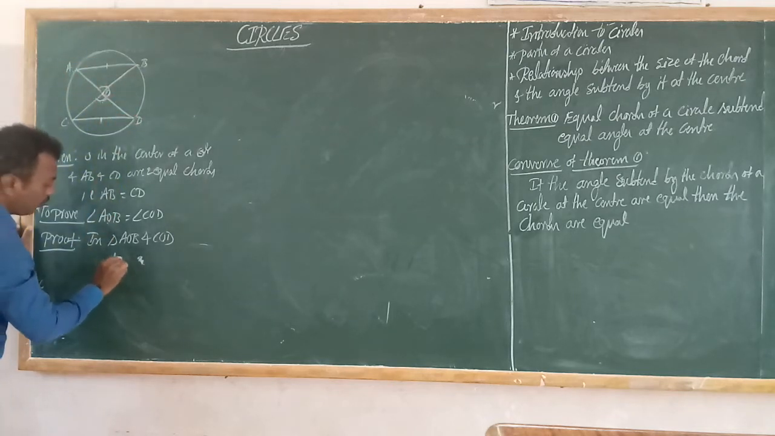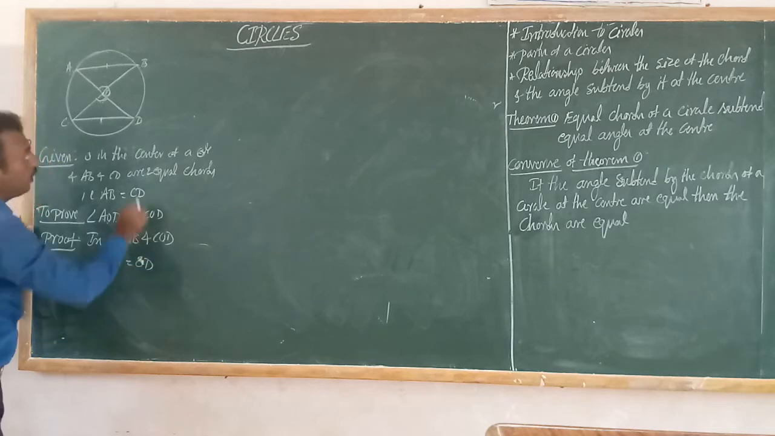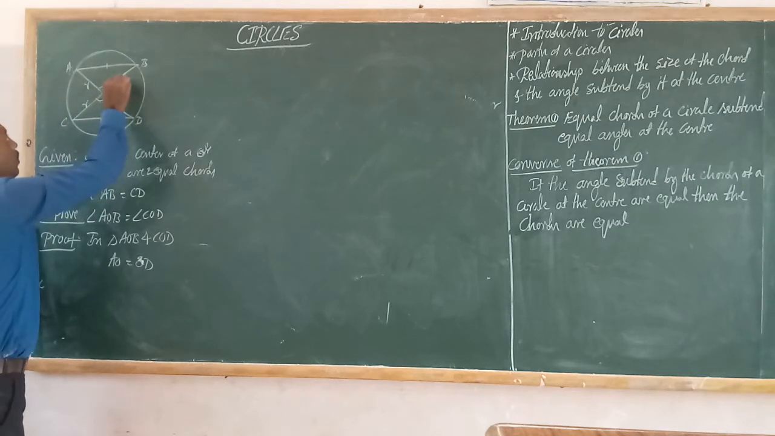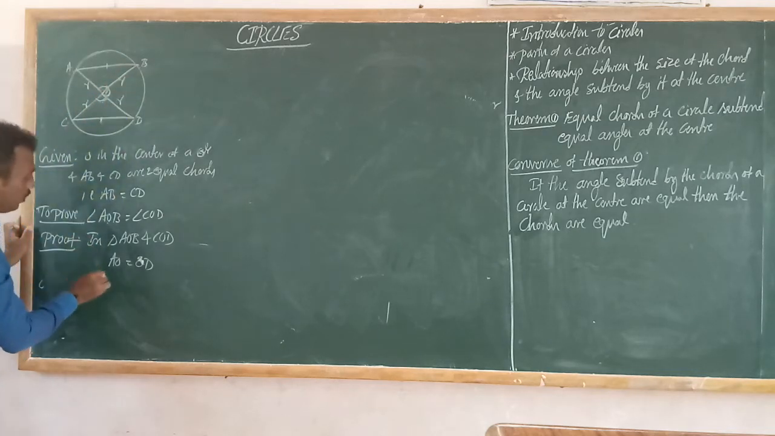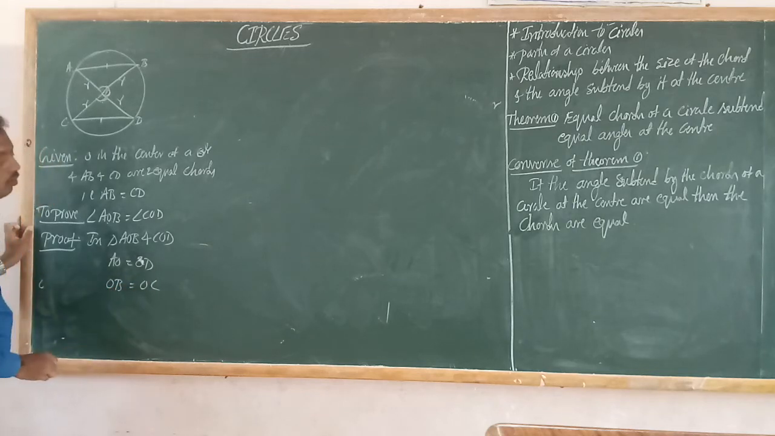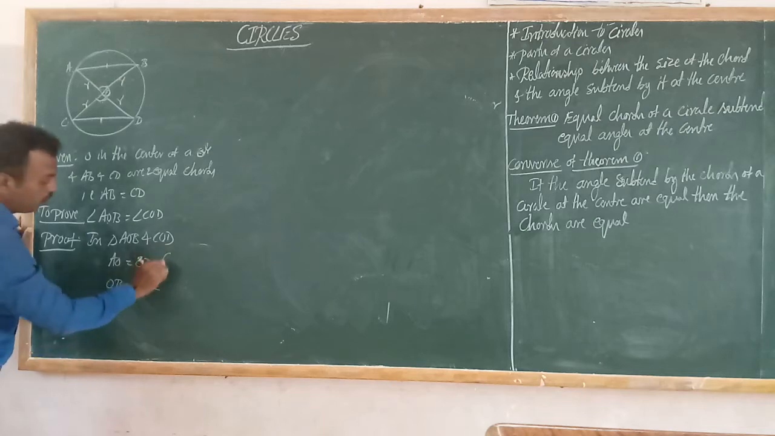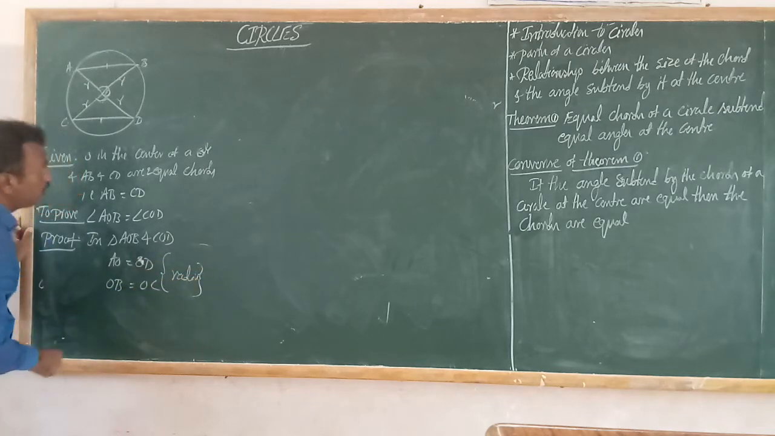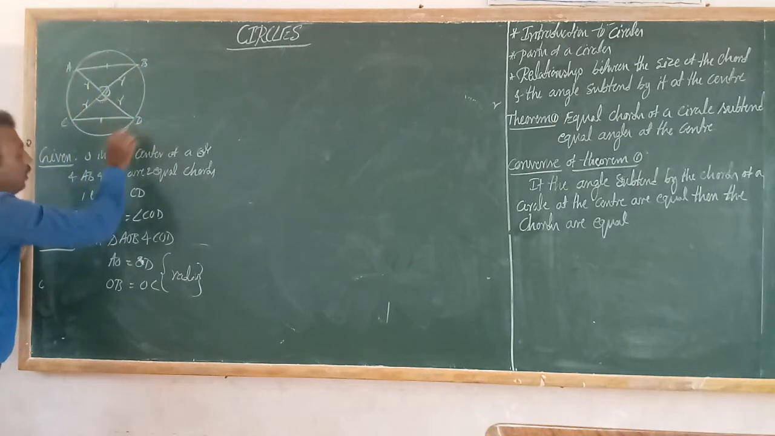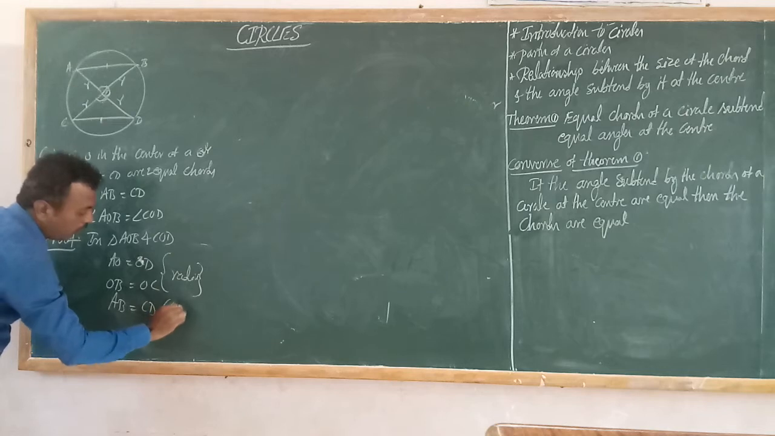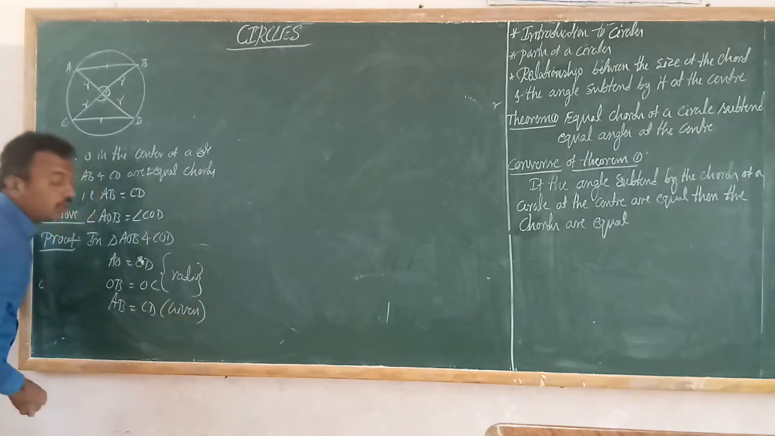In AOB, see, AO is equal to OD. Can I write AO is equal to OD? Because of radii. AO is a radius, OD is also a radius from the center. OC is also a radius, OB is also a radius. That's why OB is equal to OC, BO is equal to CO, because of radii of a circle. Then the last one, AB is equal to CD because of given, in a given two equal chords.